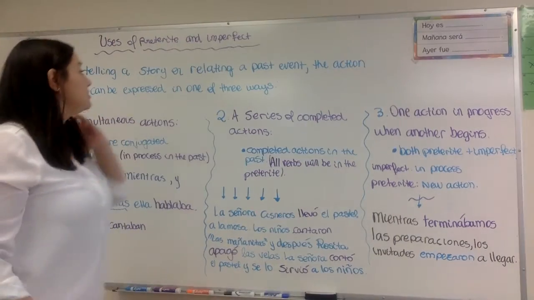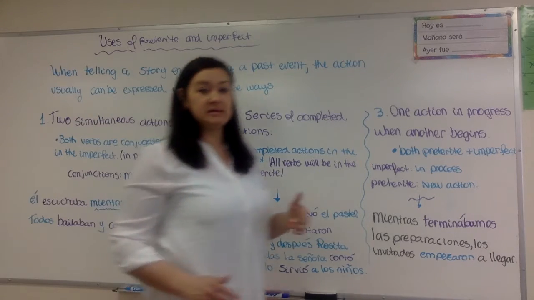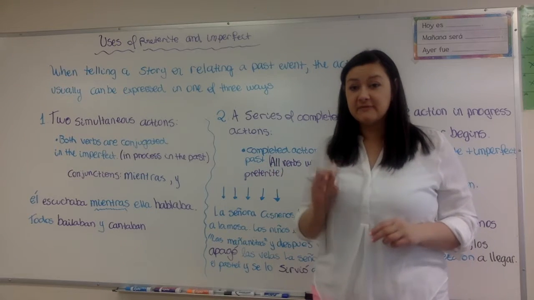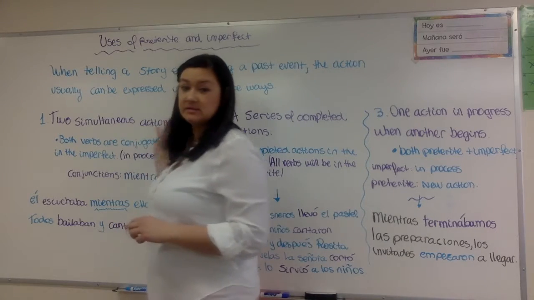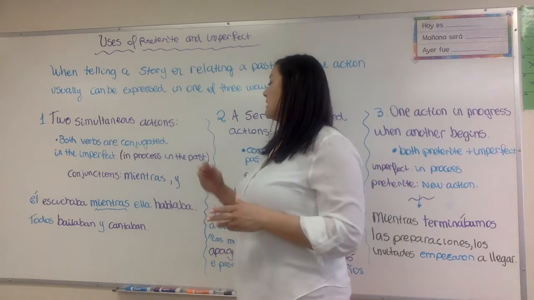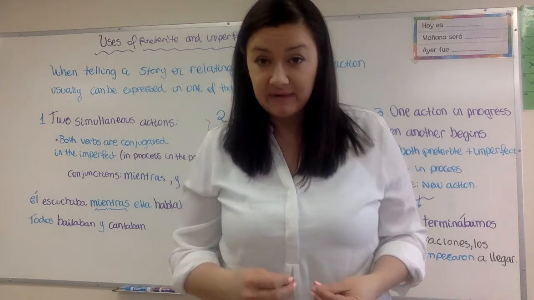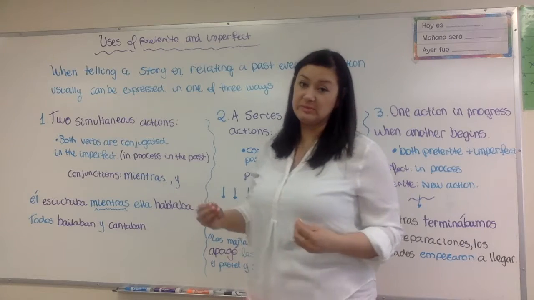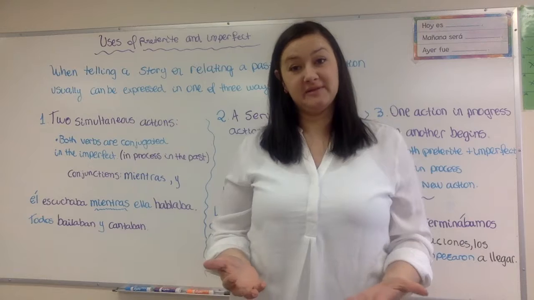When you are telling a story or relating a past event, the action usually can be expressed in 3 different ways. The first way that we're going to see is by 2 simultaneous actions. So 2 things are happening at the same time. When 2 things are happening at the same time, obviously we're going to use the imperfect because they're in progress. So both verbs, because they are in progress, are going to be imperfect.